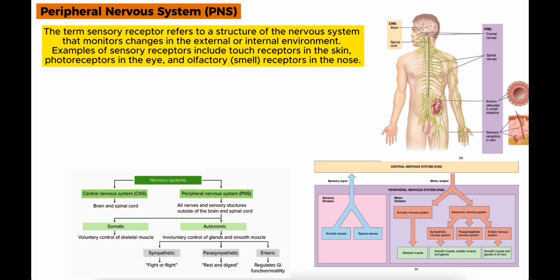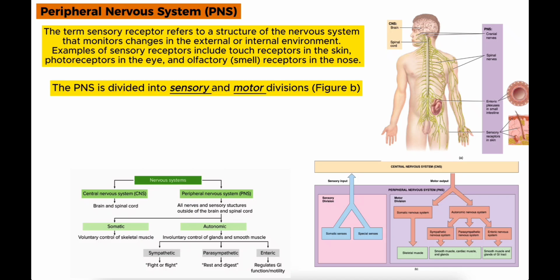The term sensory receptor refers to a structure of the nervous system that monitors changes in the external or the internal environment. Examples of sensory receptors include touch receptors in the skin, photoreceptors in the eye, and olfactory or smell receptors in the nose. The PNS is divided into 2 divisions, the sensory and the motor divisions, as you can see in the figure.